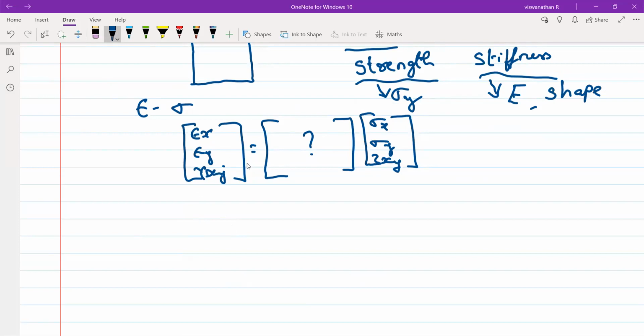This is the strain matrix, this is the stress matrix. Strain is equal to 1 by E into sigma, correct? For isotropic material only, I'm asking.